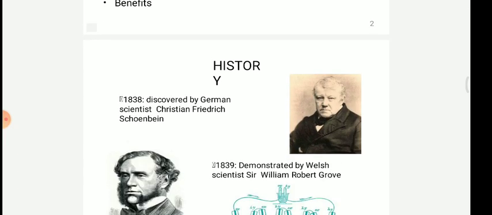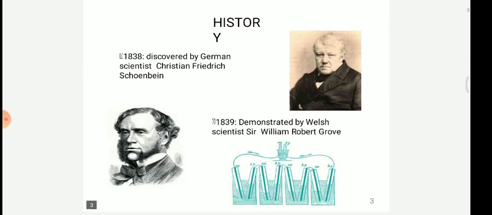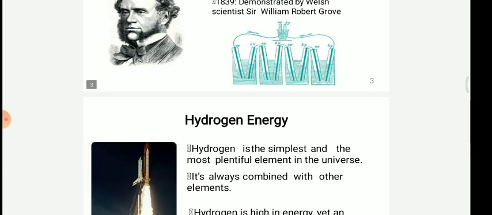Okay, so this is the history of the fuel cell, which was discovered by the German scientist Christian Friedrich and demonstrated by the Welsh scientist William Robert Grove. So basically it works on hydrogen energy.